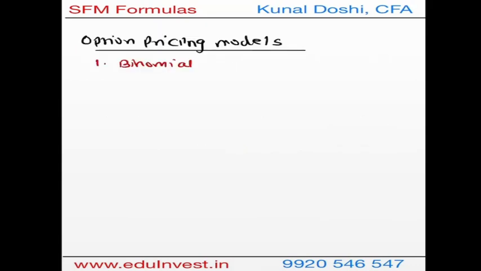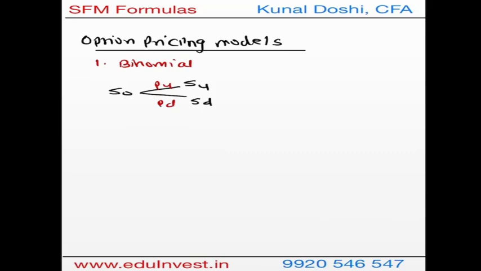Now we focus on option pricing models, and the first one is the binomial option pricing model. When it comes to the binomial option pricing model, I'll quickly go through how we derive it. You have a spot price, and the stock can go upwards or downwards, and it has a probability of going upwards and downwards.